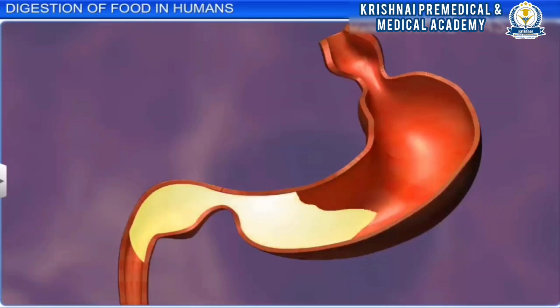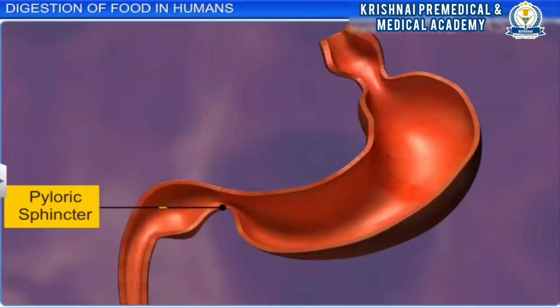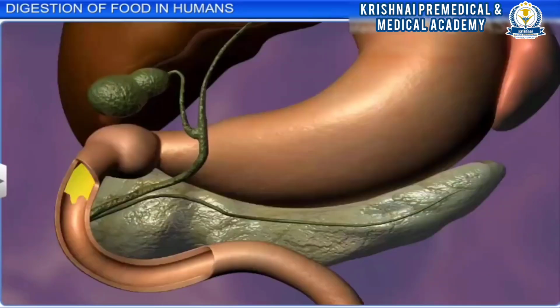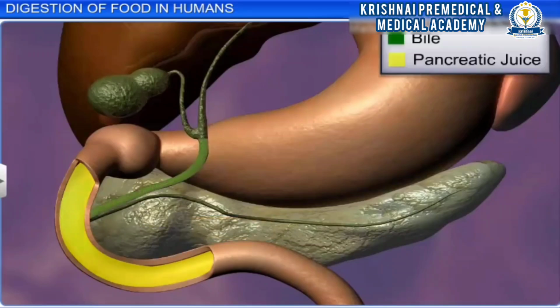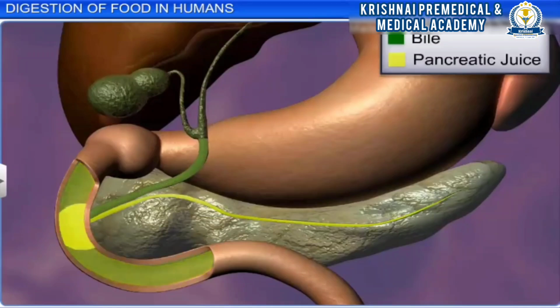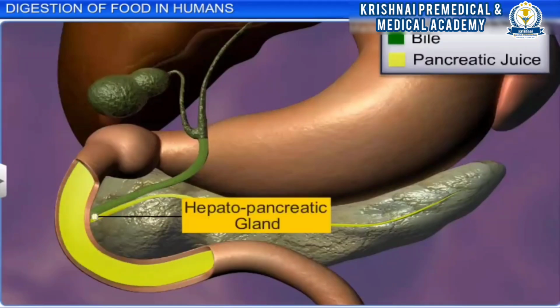The chyme from the stomach passes through the pyloric sphincter and enters the first part of the duodenum. Here, movement generated by the muscularis layer of the duodenum causes the chyme to mix with pancreatic juice and bile, the secretion of the hepatopancreatic gland.